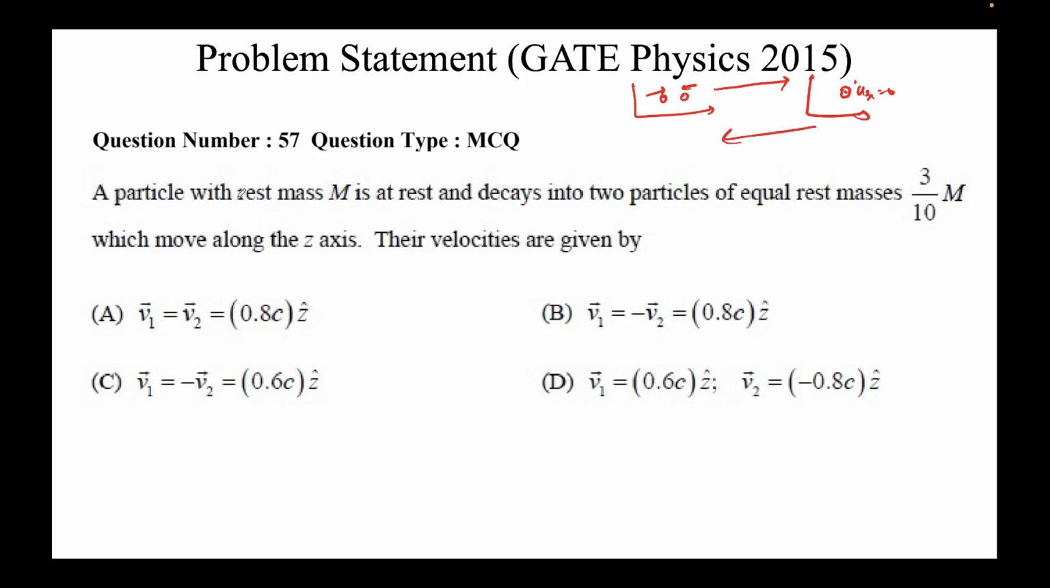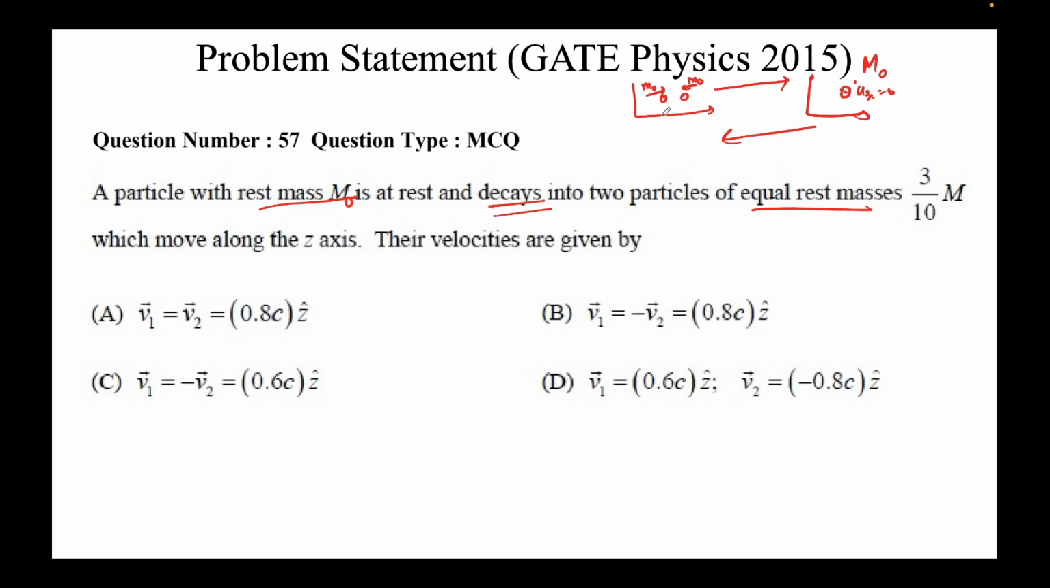Note the language: particle with rest mass m naught. This m naught is at rest. This is the initial picture. It's at rest and it decays. When it decays into two particles of equal rest mass, small m naught, of equal rest mass 3 by 10 m, they move along the z-axis.